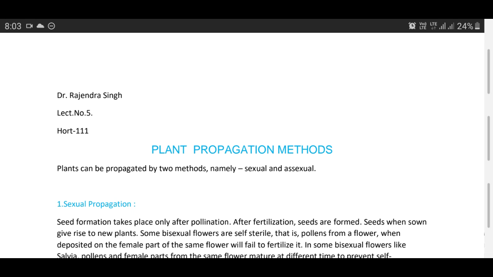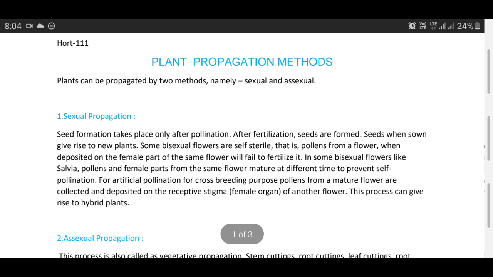Today I would like to discuss plant propagation methods. Plants can be propagated by two methods, namely sexual and asexual. In case of sexual propagation, it is generally done with the help of seeds, and there are two types of seeds. These are true seeds and apomictic seeds.